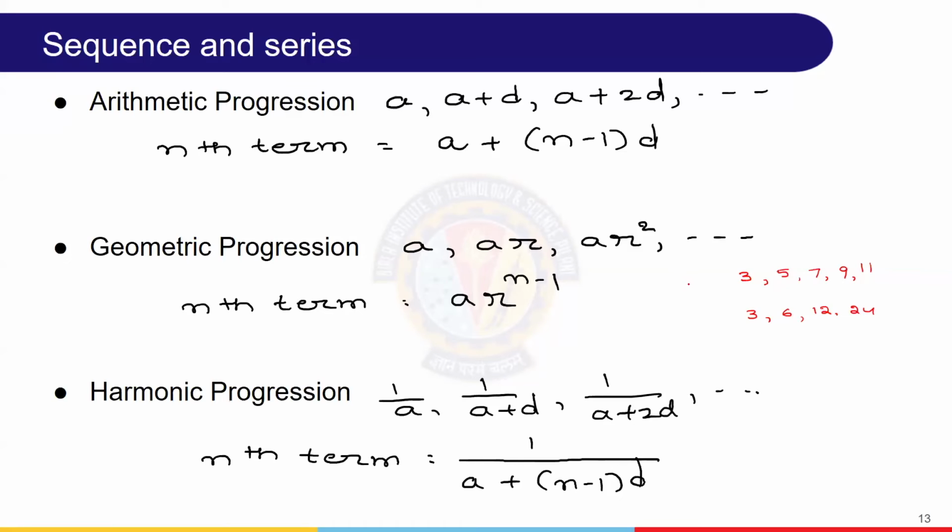Now we can observe two kinds of patterns here, two different patterns. What is your observation? What is the observation in these two patterns of arranged numbers?